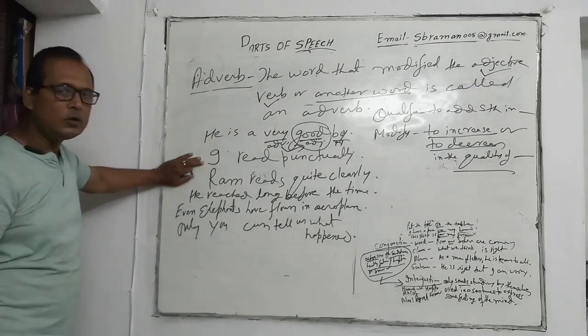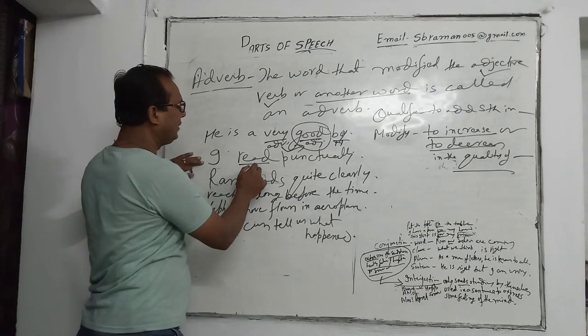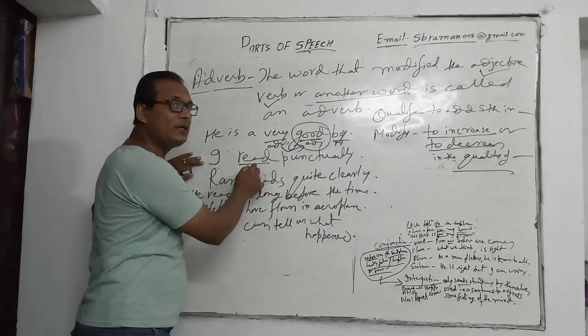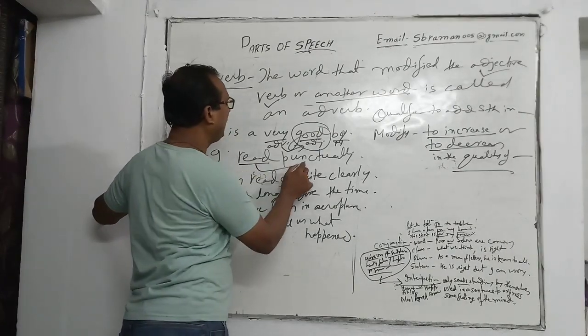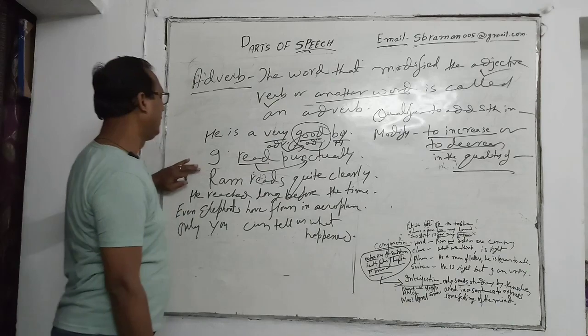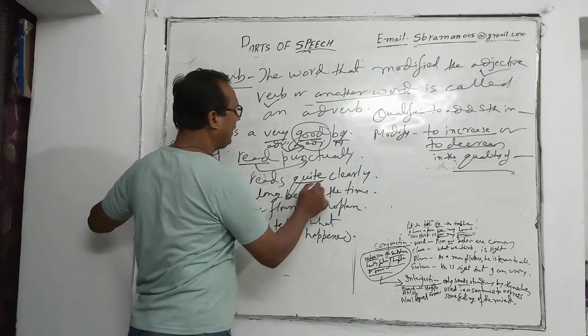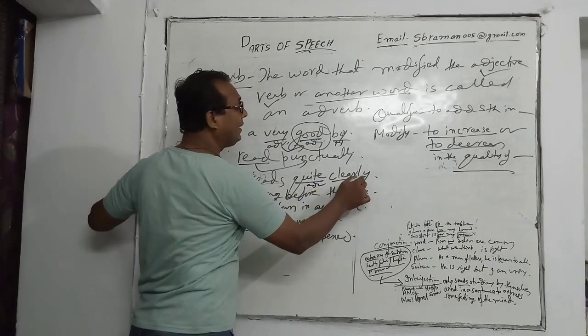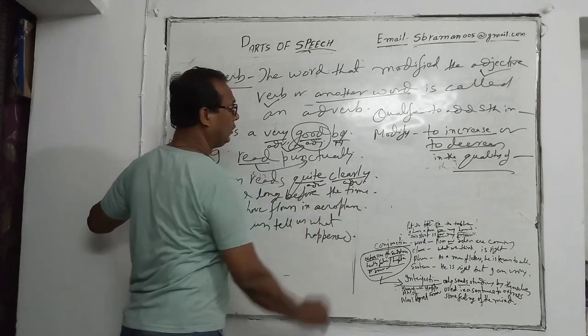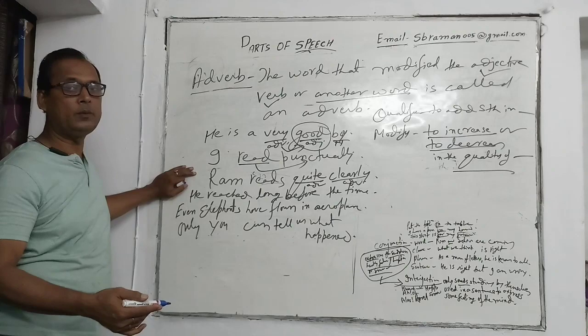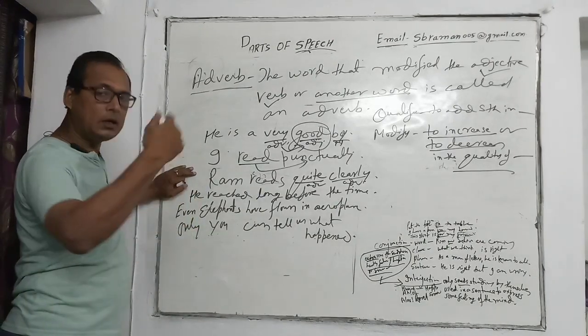I read punctually. Here, read is a verb that has been added the quality of punctuality by the word punctually. Here, Ram reads quite clearly. Here, quite is adverb and clearly is also adverb. So, one adverb modifies another adverb also.